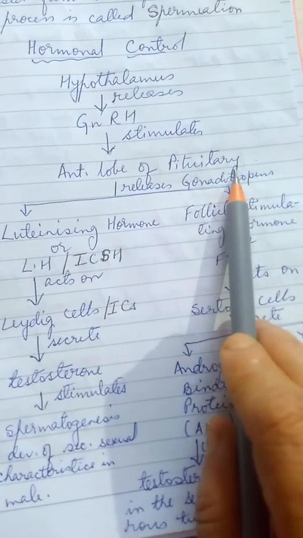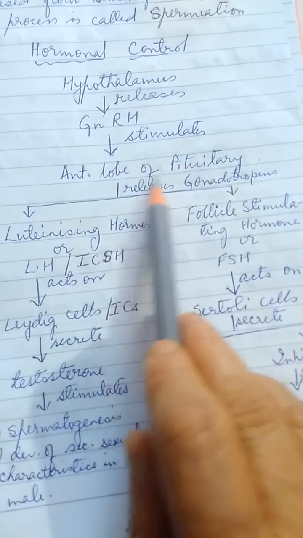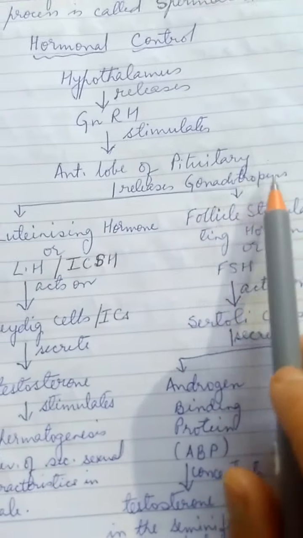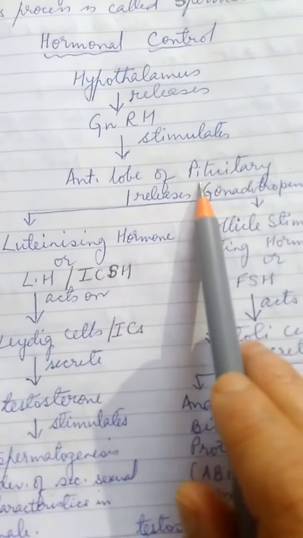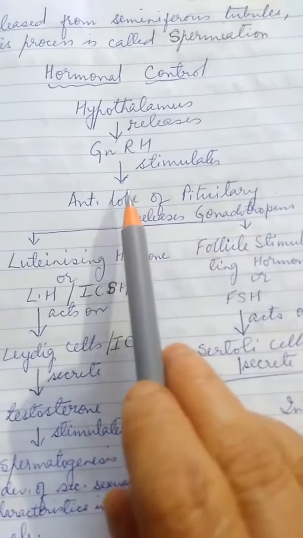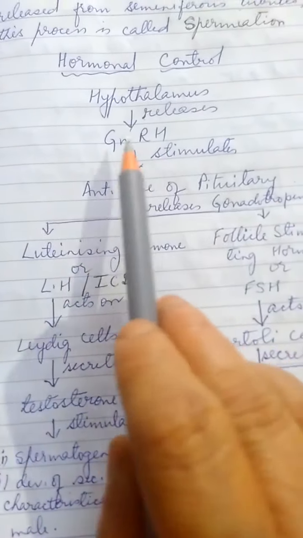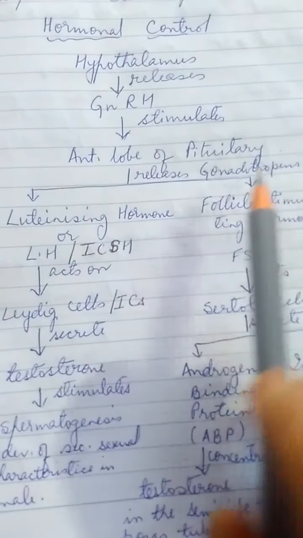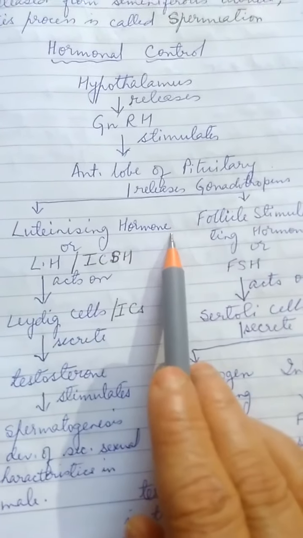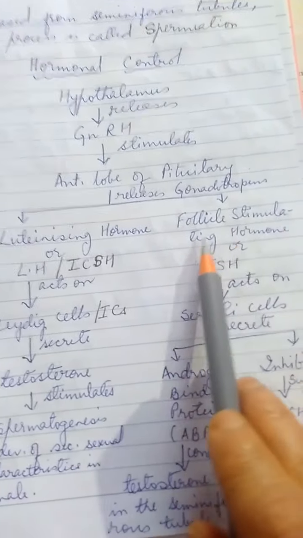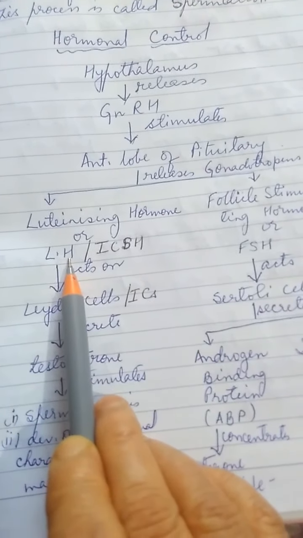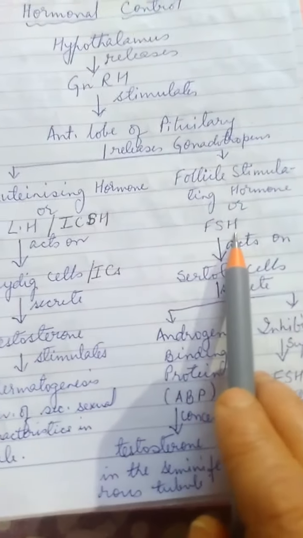As a result, after stimulation, anterior lobe of pituitary releases gonadotropins. Gonadotropins is the general name for the hormones which stimulate gonads. Gonads means the sex organs, testis and ovary. So, anterior lobe of pituitary on stimulation by GnRH releases gonadotropins, and two categories of gonadotropins are luteinizing hormone and follicle stimulating hormone. Luteinizing hormone or LH, right? Follicle stimulating hormone or FSH.